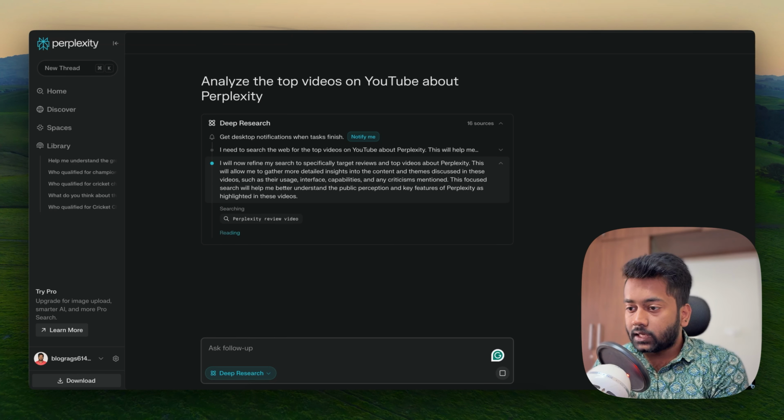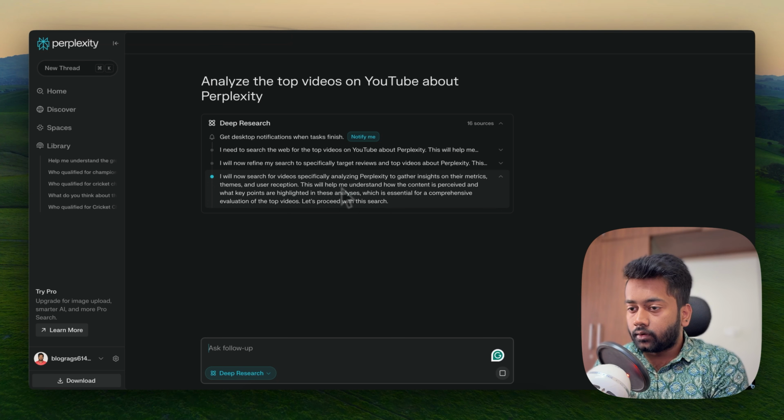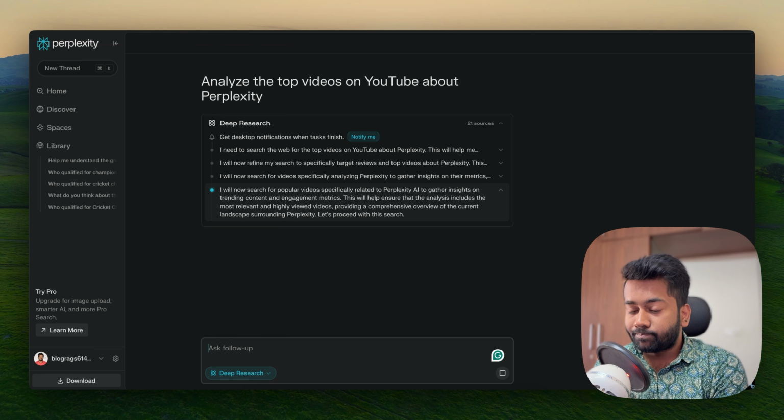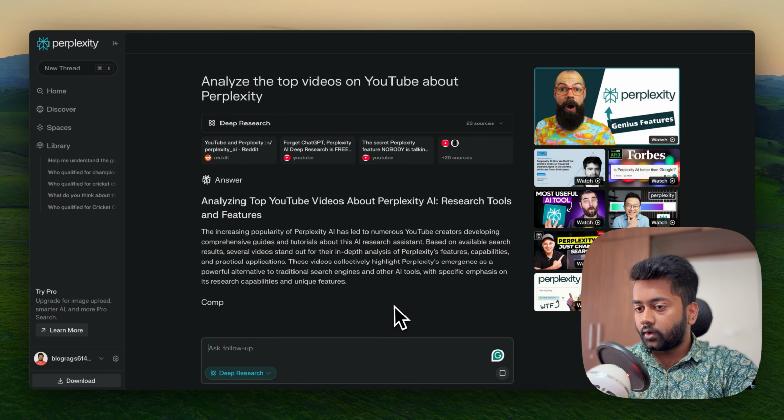So it's searching Perplexity review videos, almost 16 sources, which is a good thing. It's looking at demos as well, and that's the best part. It will tell you what it's looking at, so you also know, okay, I'm going in the right direction, I'm not going. Similarly on Google AI overviews, it's pretty different, right? So yeah, here's the result.